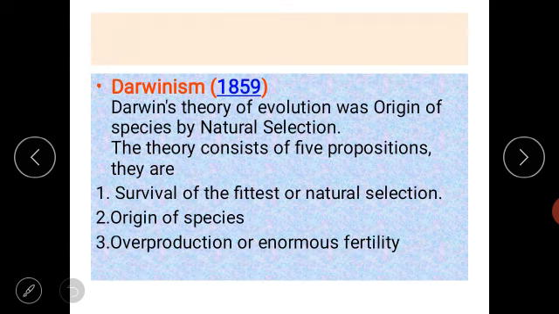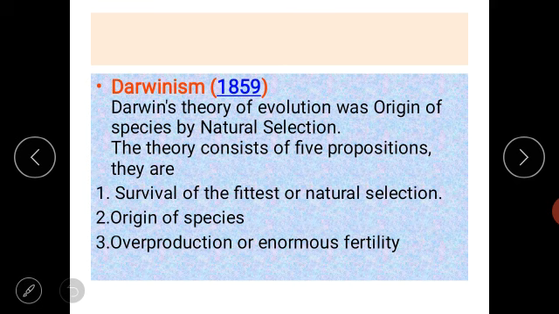The next scientist is Darwin, and the theory is called Darwinism. The name of the scientist is Darwin, and the theory is Darwinism. Darwin's theory of evolution was the origin of species by natural selection.